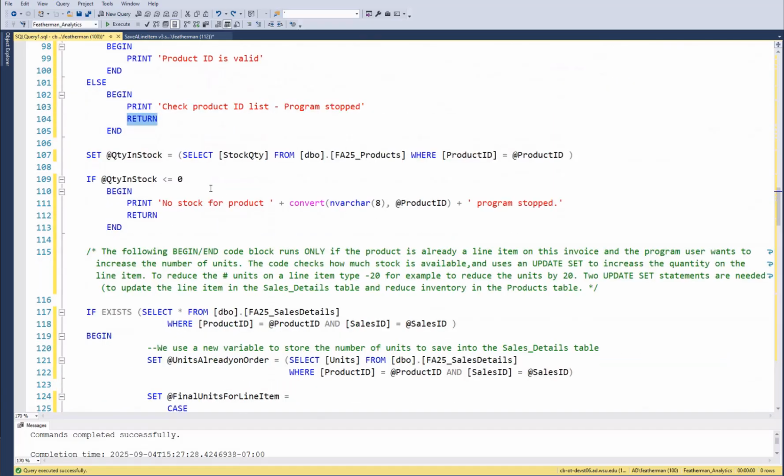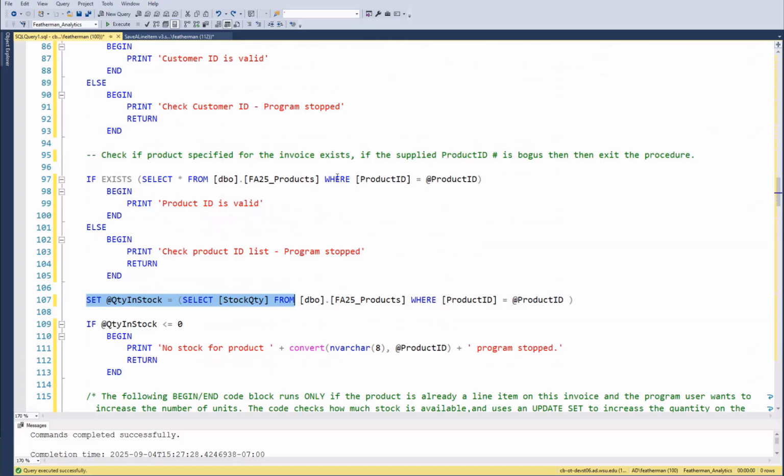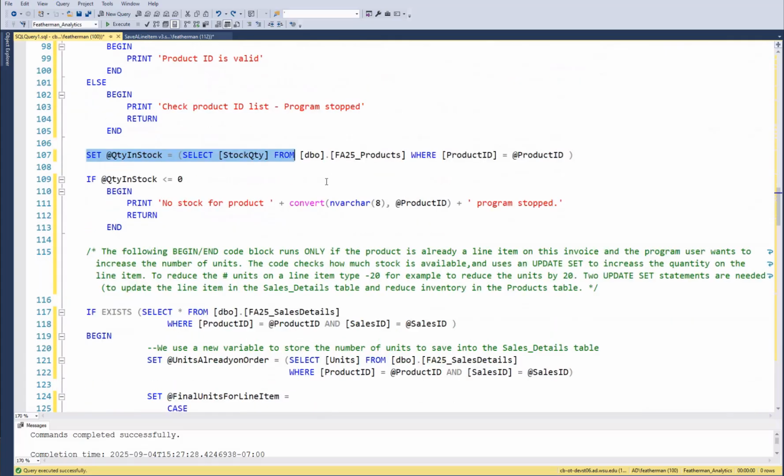All right, then we're going to check the stock. And all of this code is running before we see if the product was on the line item. So right away, if there's no stock, then stop the program.